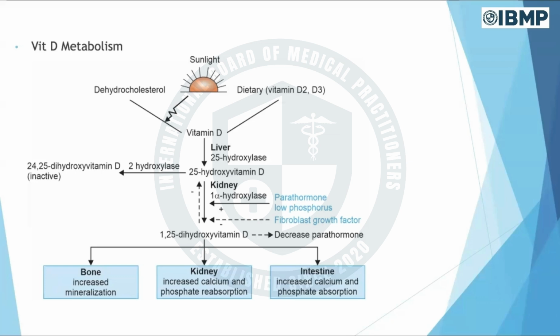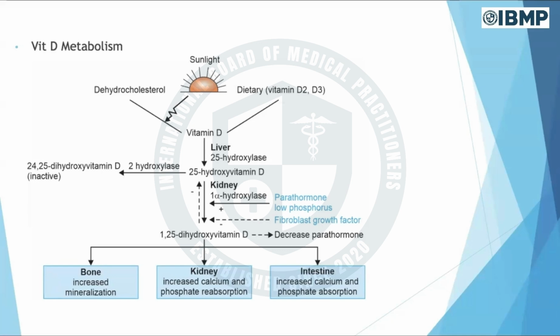And the ones who are vegetarians, this also we ask in exams, people who are pure vegetarians have this problem because through the diet you get vitamin D2 and D3 in a very small amount. So by sunlight, I will get vitamin D through dehydrocholesterol, and vitamin D2 and D3, which is ergocalciferol, I will get through the diet. So that is one thing.